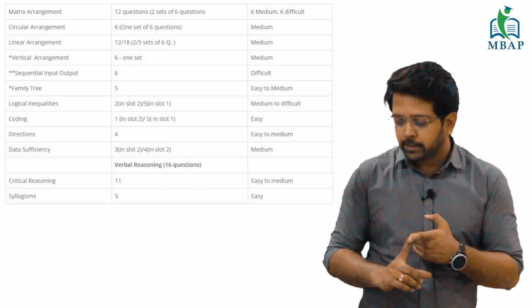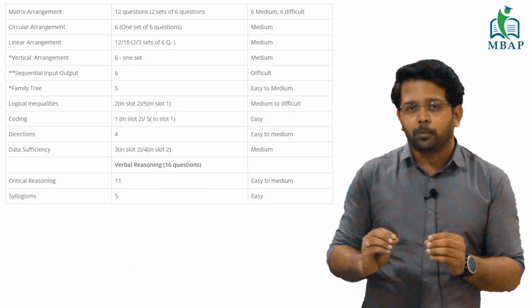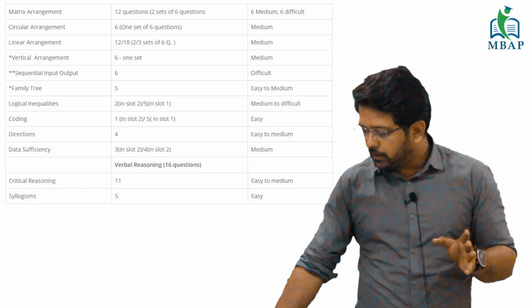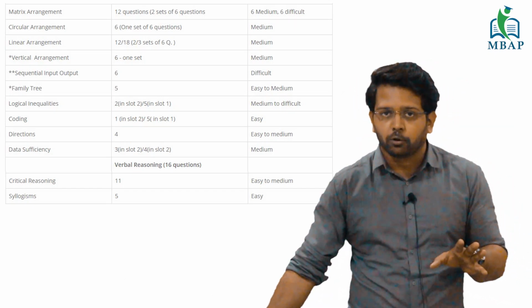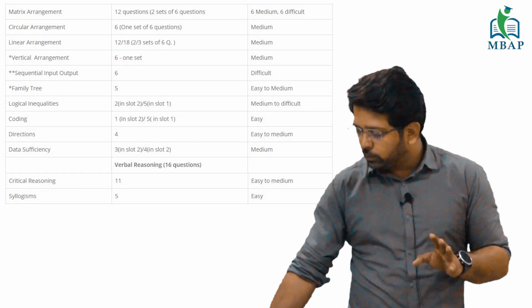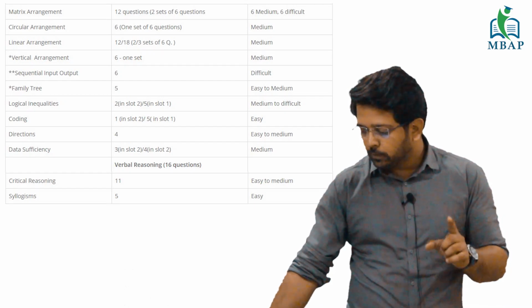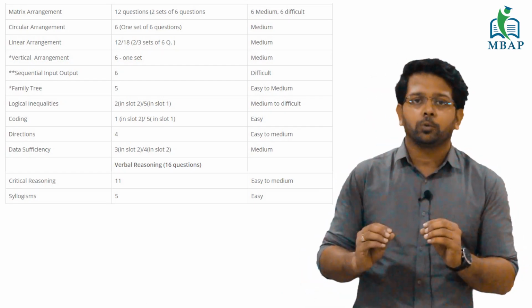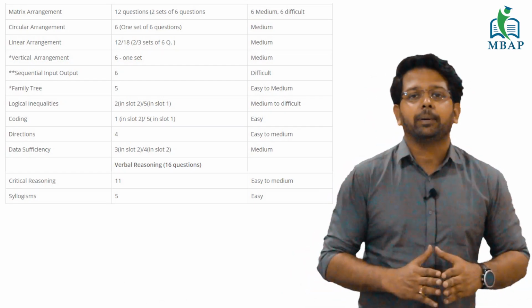Input output is going to be critical. Your matrix arrangement is going to be moderately difficult. Your critical reasoning is going to be simple. Your number series, direction sense and basic level of logical reasoning are going to be simple. So only two important elements which you will have to look into would be your input output and circular arrangement to a good extent. The rest you can easily manage and do the paper well.